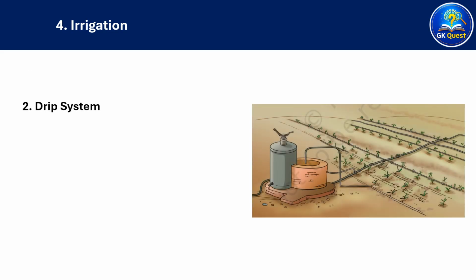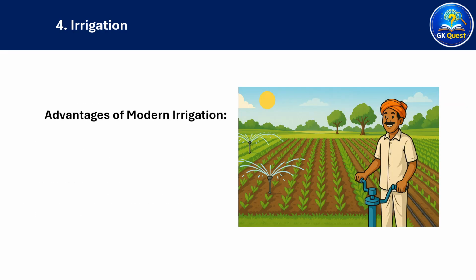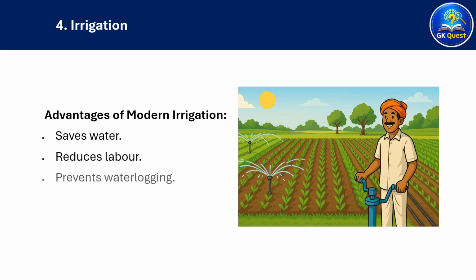2. Drip system. Water drips slowly near the roots of each plant. No wastage of water, ideal for areas with scarce water. Common in fruit orchards and gardens. Advantages of modern irrigation: saves water, reduces labor, prevents waterlogging, gives uniform growth.